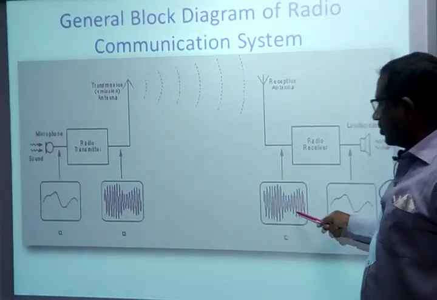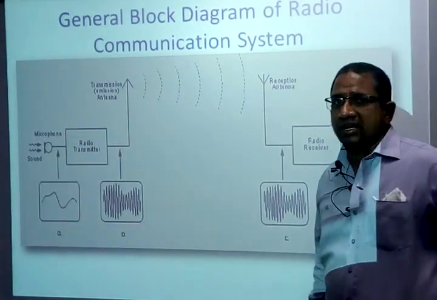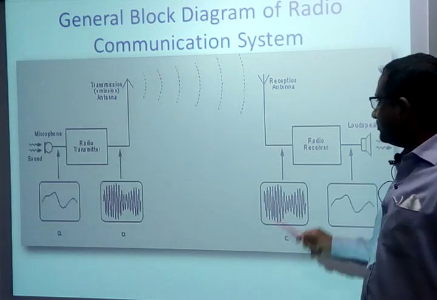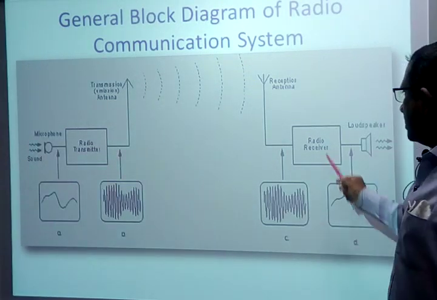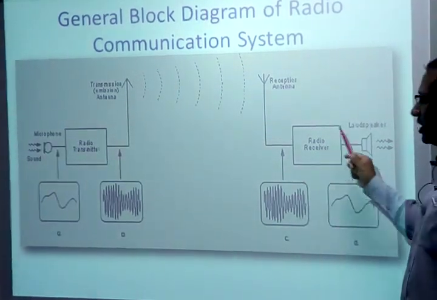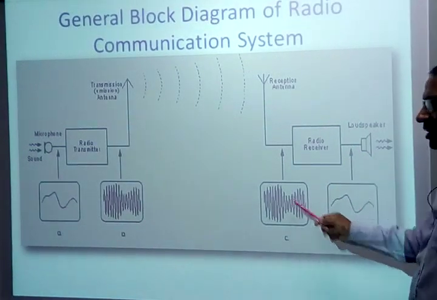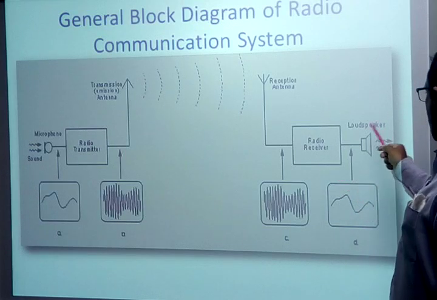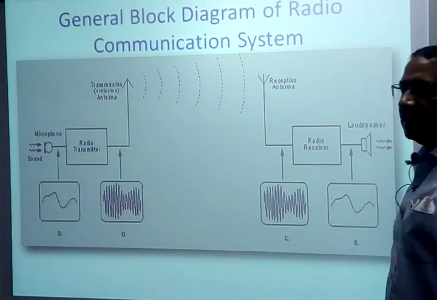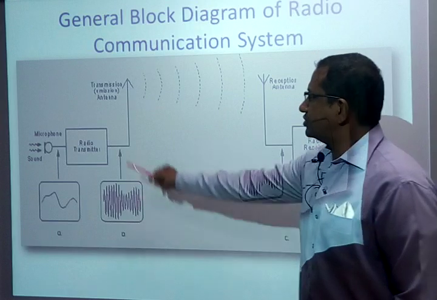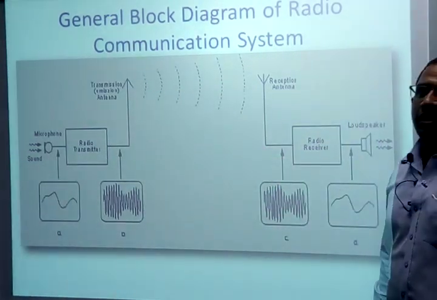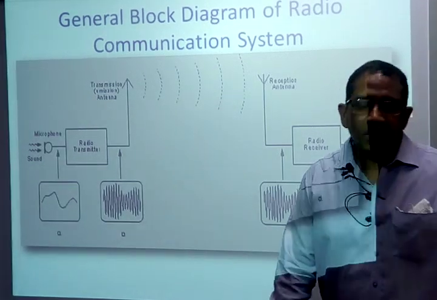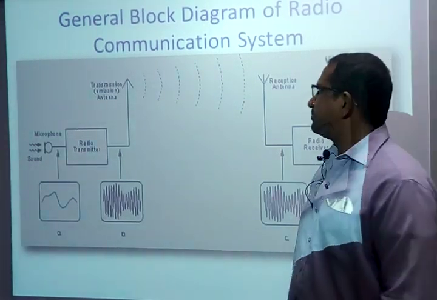This electrical signal we are going to get. That means whatever we have transmitted, the electrical signal from the output of the transmitter, is going to get received at the input of the receiver. Then what will the receiver do? The receiver is going to reconstruct the original signal from the received EM signal. Then this is given to the loudspeaker, that means it is given to the human being. So this is the process of the entire radio communication or wireless communication, which is known as a general block diagram of a wireless communication system.